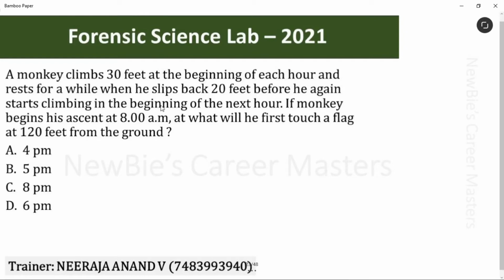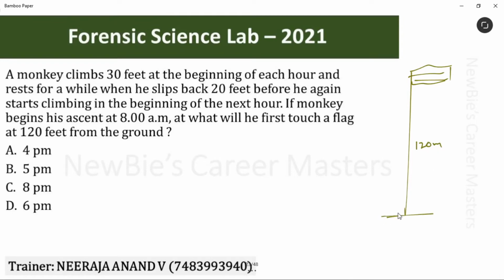If the monkey begins his ascent at 8 a.m., at what time will he first touch a flag at 120 feet from the ground? They are telling the flag is at 120 feet from the ground. Here, the monkey is climbing to touch that flag. At the starting of every hour, it is climbing 30 feet, and before the beginning of the next hour, it is coming down 20 feet.